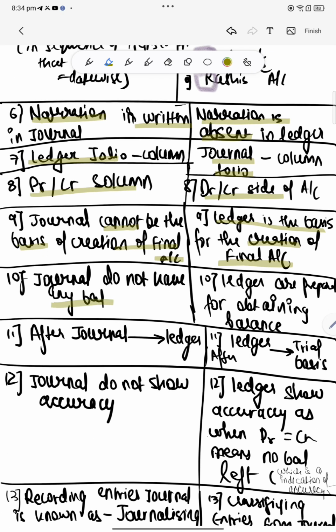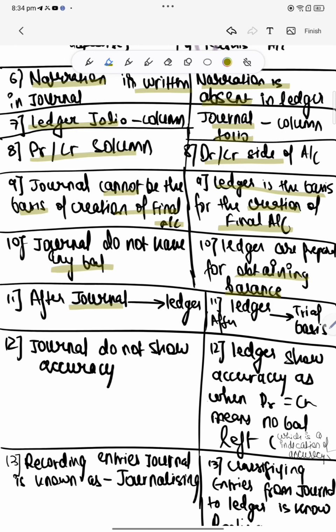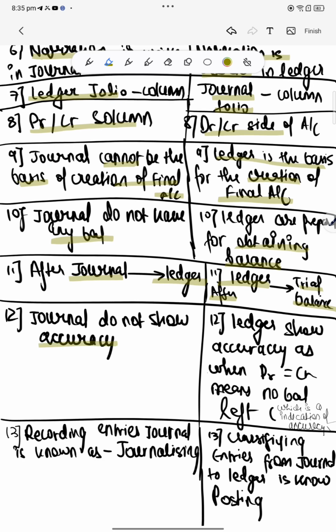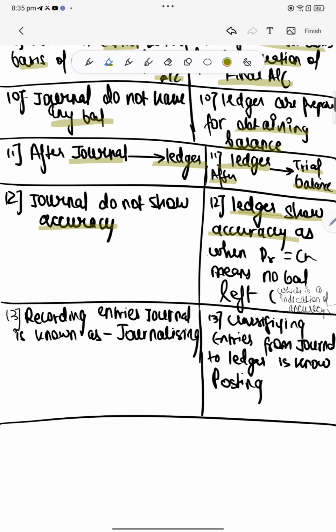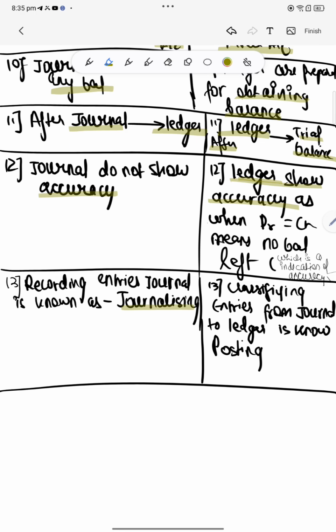Now journal do not have any balances, whereas ledger is prepared in order to obtain the balances. Now after journal we prepare ledger, after ledger we prepare trial balance. Now journal do not show accuracy, whereas ledger shows the accuracy. And last, recording entries in journal is known as journalizing, whereas classifying the entries from journal to ledger is known as posting.